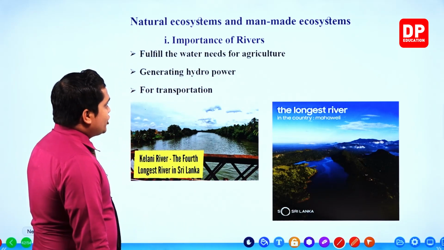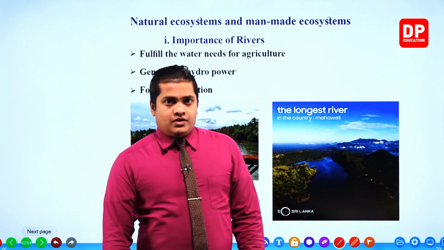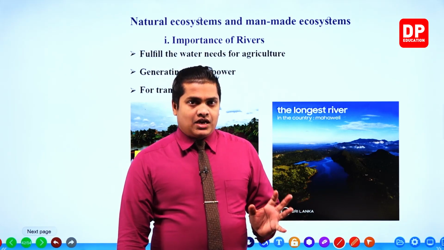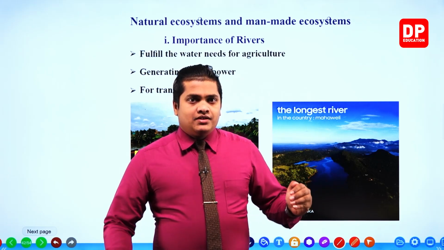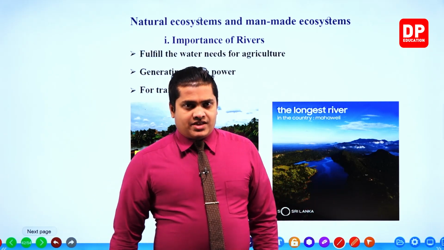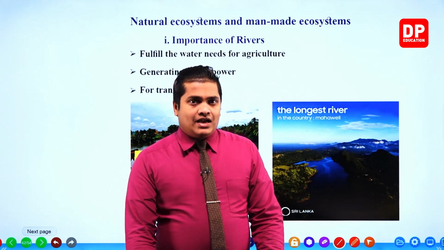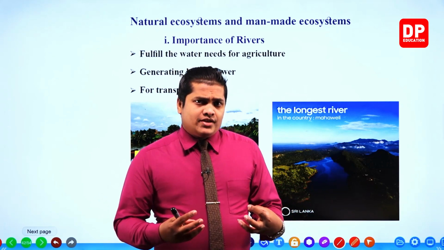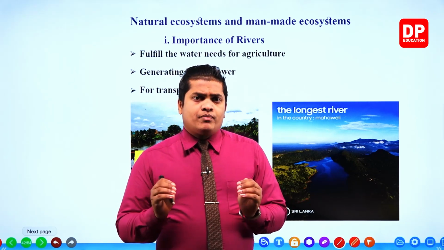Next one given, generating hydropower. By building a dam near the hill country area or highland, we can create a simple hydropower station. By blocking water through a dam, we can create a small hydropower plant.